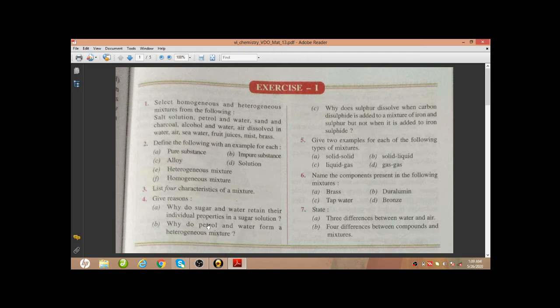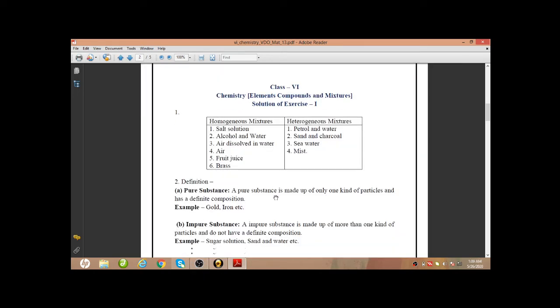Suppose after making the sugar solution, if we test it, then we will get the same sweetness of the sugar. That means in the solution also sugar retains its property, and as well as sugar, water also retains its individual property. So what is the reason?